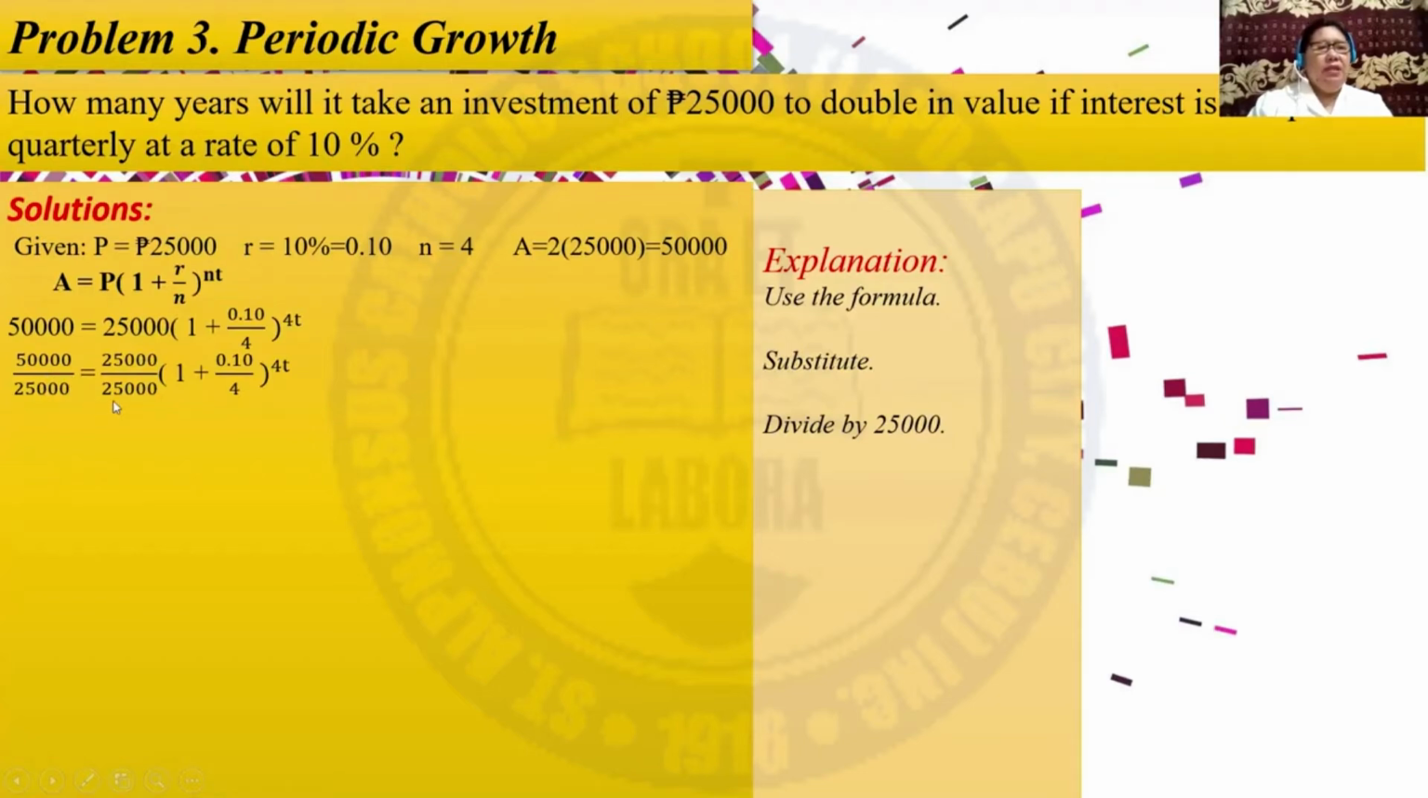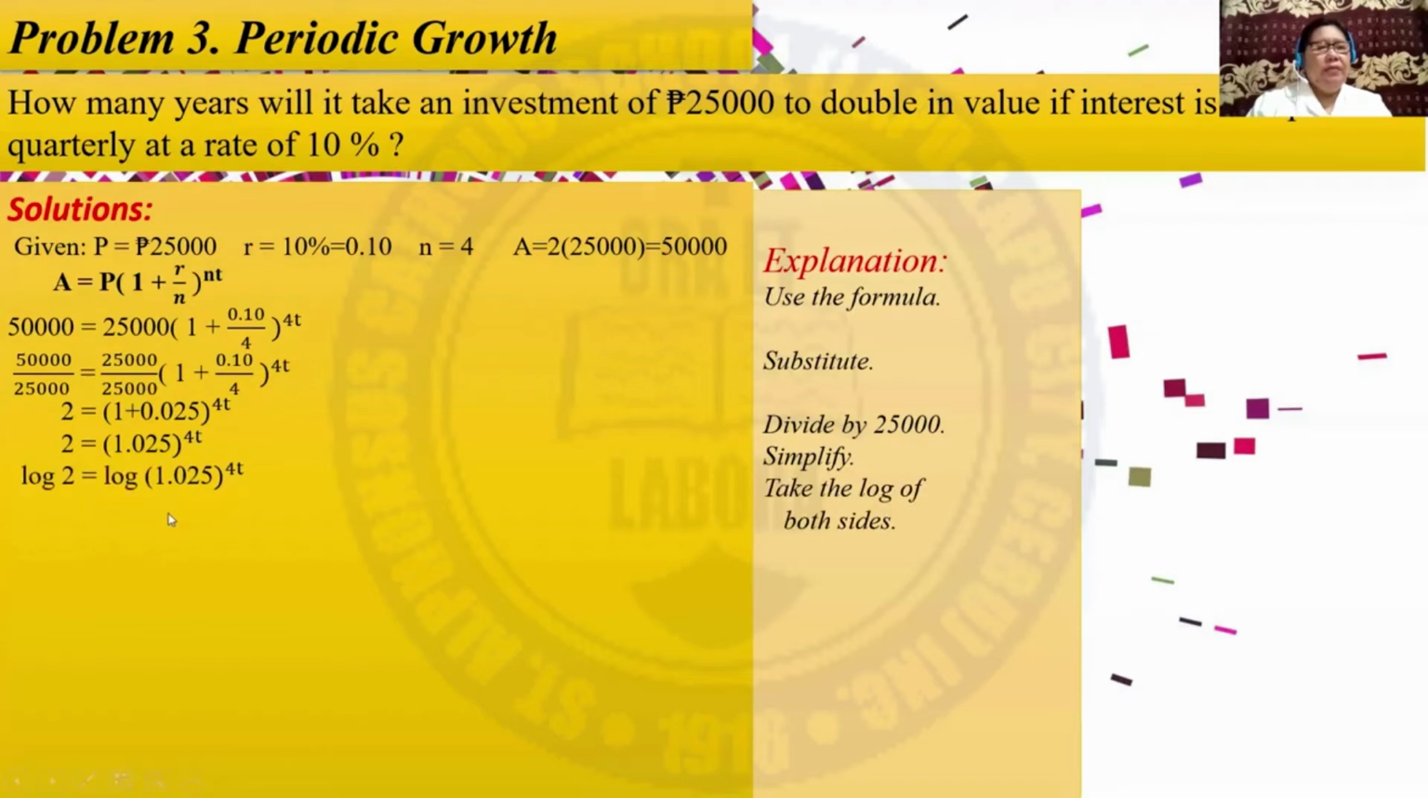So this is now the form. And simplify. 50,000 divided by 25,000 is 2. 25 over 25 is 1. And 0.10 over 4 is 0.025, raised to 4t. And simplify. This is equivalent to 1.025 raised to 4t. And take the log of both sides.